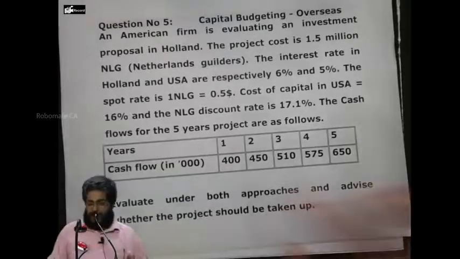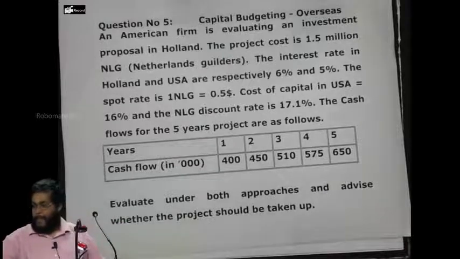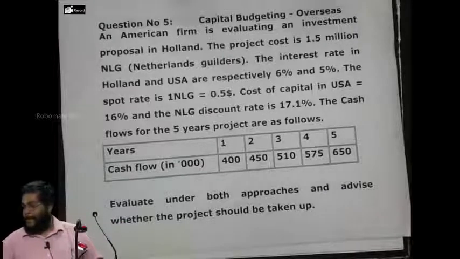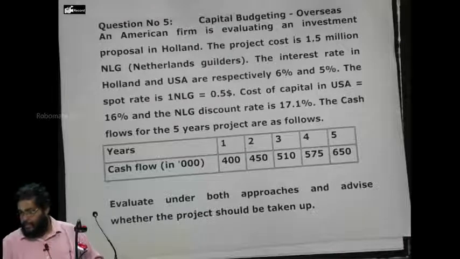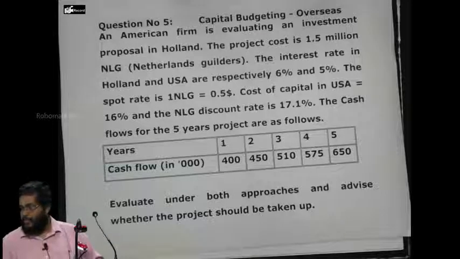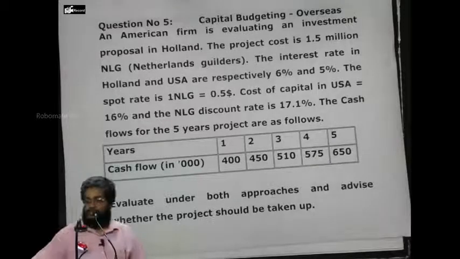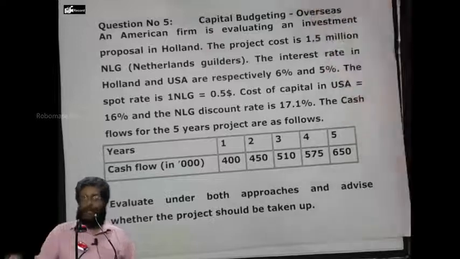Now, just quickly revise the sum before I start with the solution. Okay.